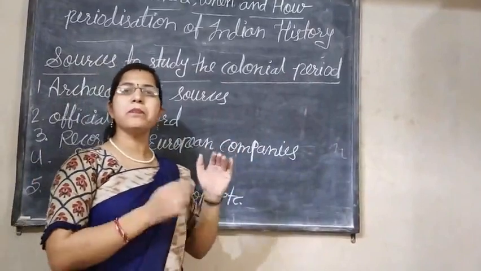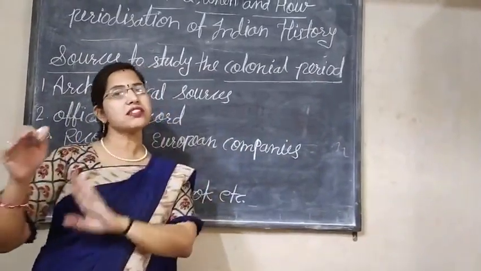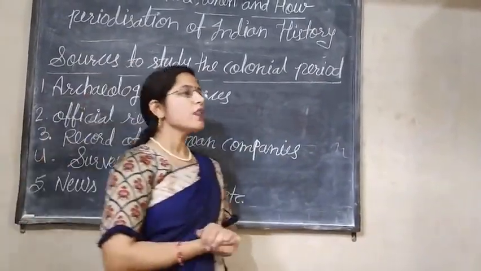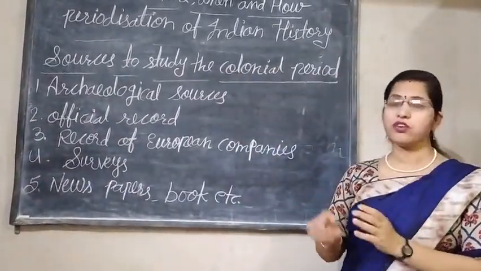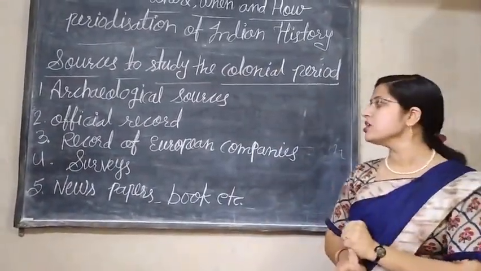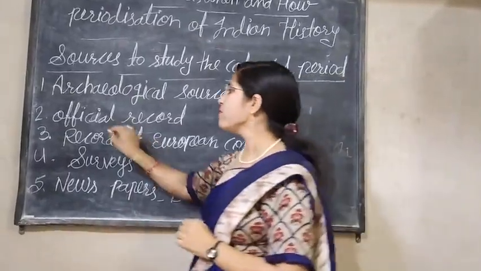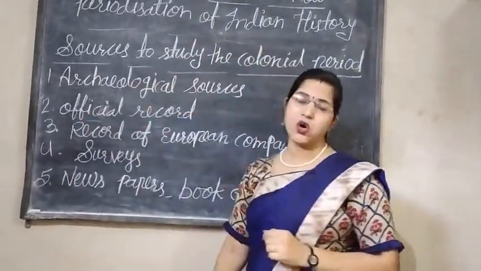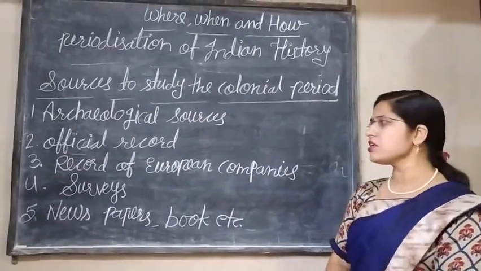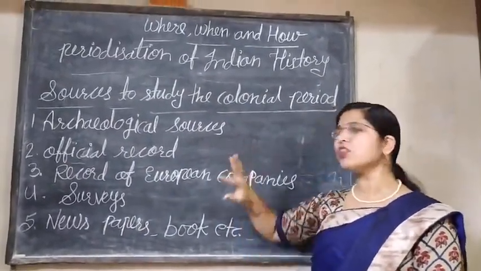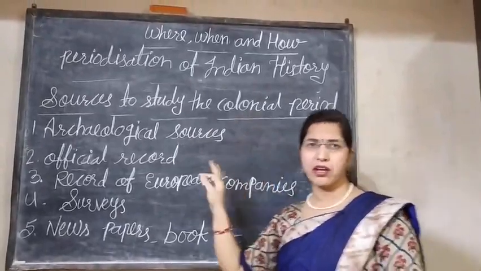Archives means a place where the records are kept. Because the British government was very careful in maintaining and keeping the records, in these record rooms they kept all the official records in a proper manner.